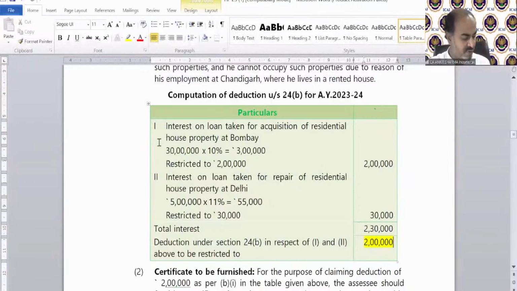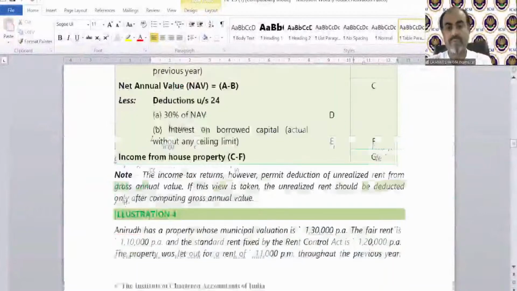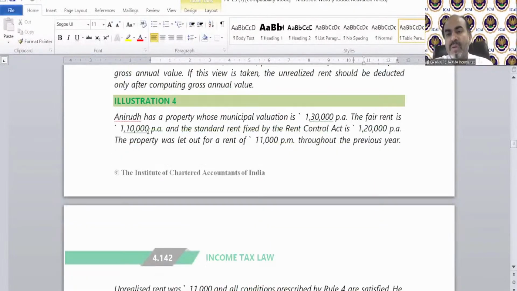I am moving on to some numericals, which is on page number 141, illustration number 4. Anirudh has a property whose municipal valuation is 130 per annum. The fair rent is 110, and the standard rent fixed by the Rent Control Act is 120. So everything will be given in the question. The property was let out for a rent of 11,000 per month throughout the previous year.